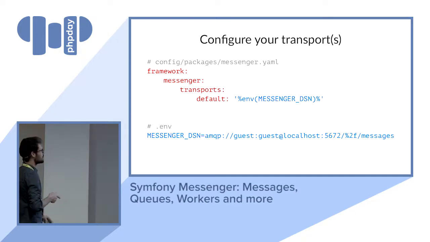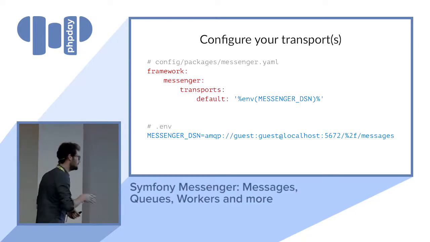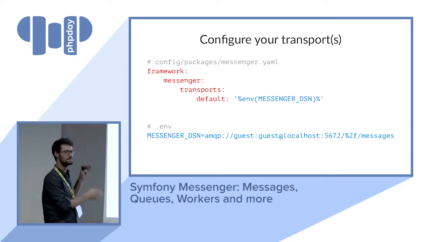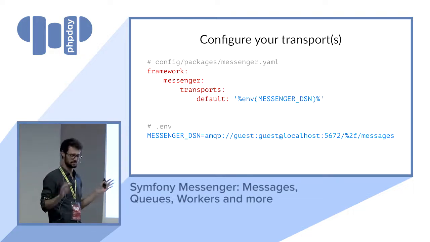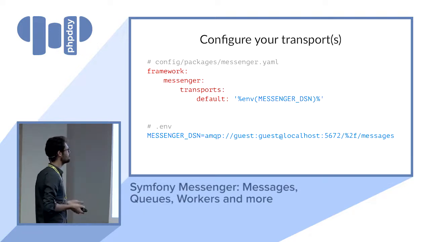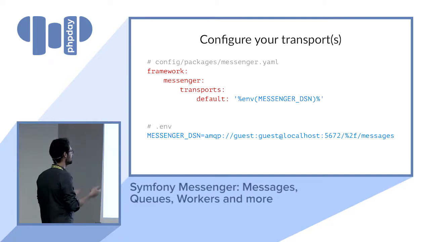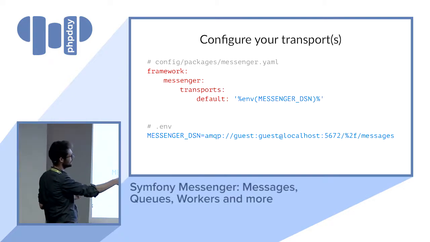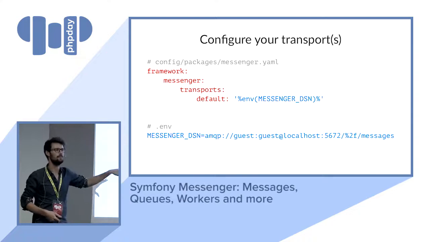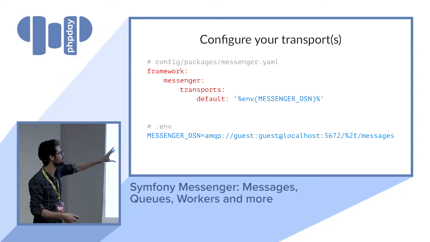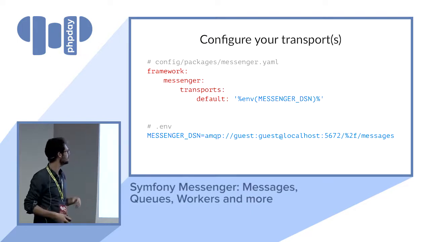So how does it look in a Symfony application? Again, if you don't want to use Symfony, just the component, it's just a set of classes to create. That works. The first step is to configure a transport. In order to configure a transport, you give it the name and you give it the DSN. In that example, I used the example that we are going to put in the recipe, modulo maybe the name that might change.